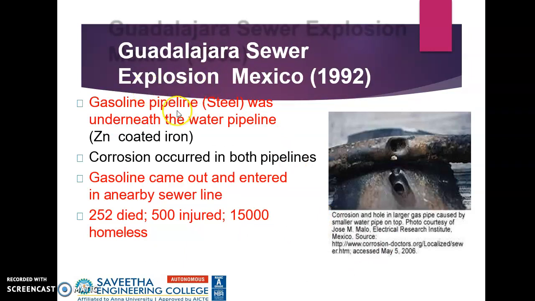We have another example, the Guadalajara sewer explosion, Mexico. Gasoline came out and entered a nearby sewer line, because of which 252 died, 500 were injured, and 15,000 people became homeless, and this was due to failure.